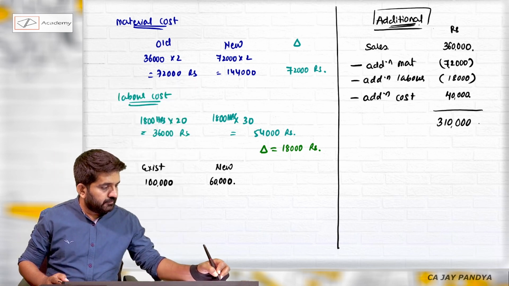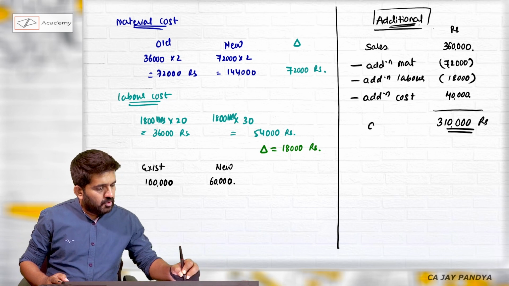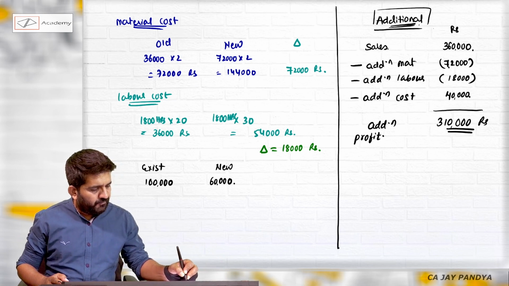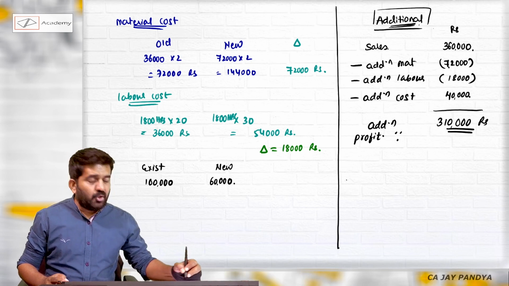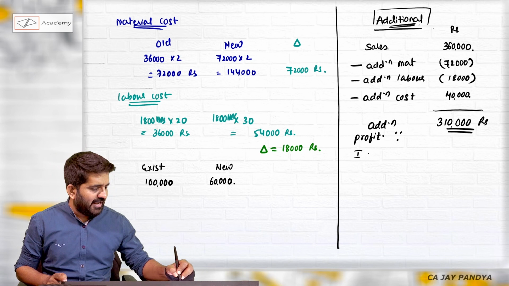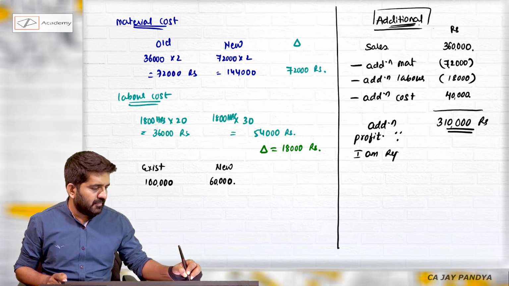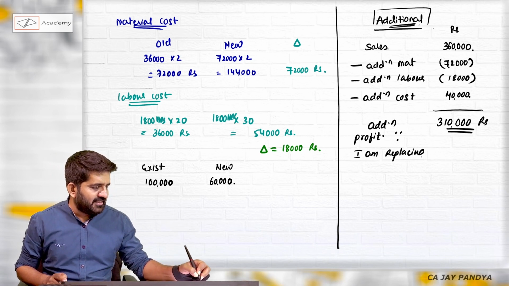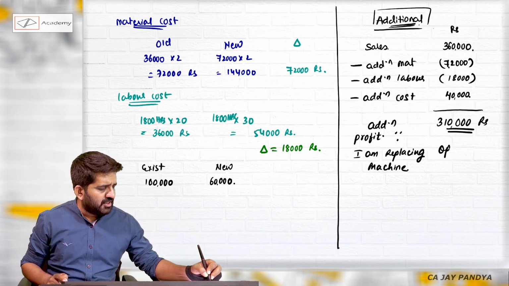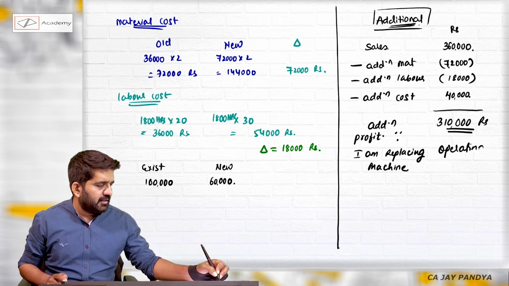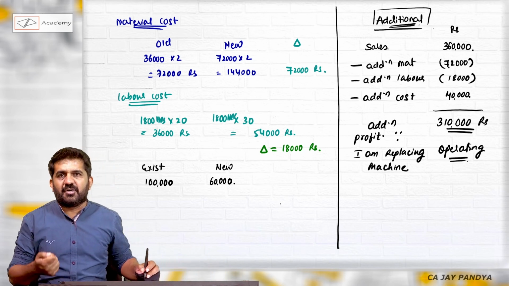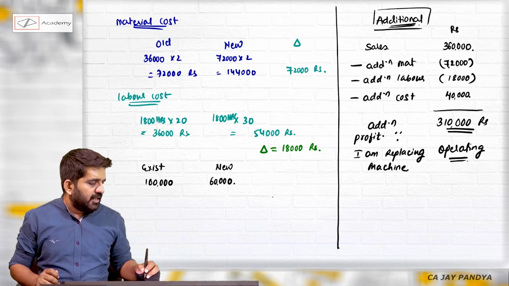What is this? Additional profit because I am replacing the machine. And this is of course operating, except working capital and taxes. I have not yet considered working capital, depreciation and taxes.